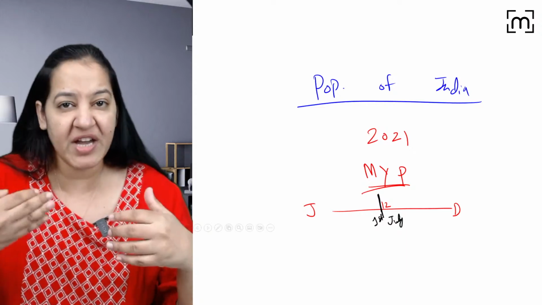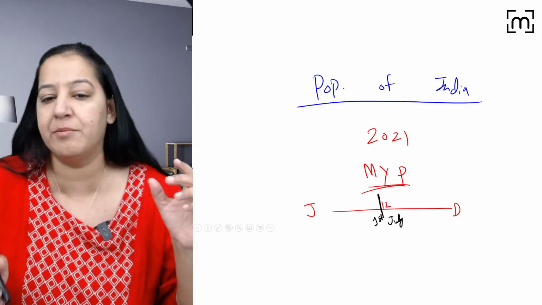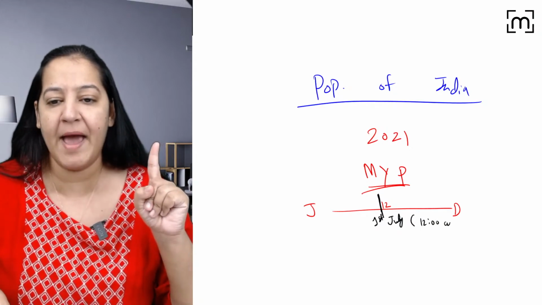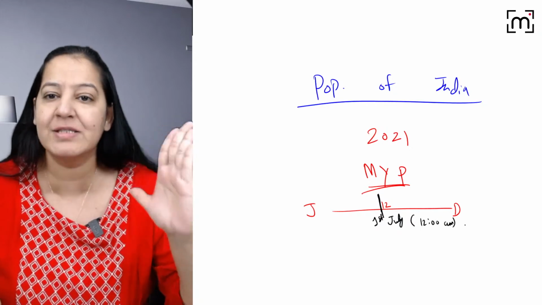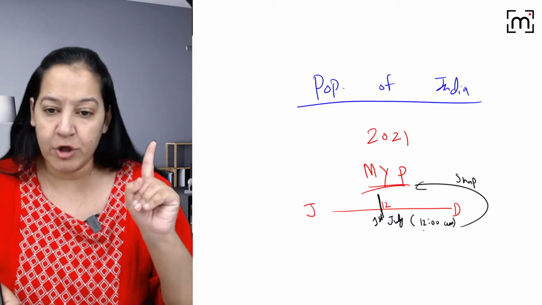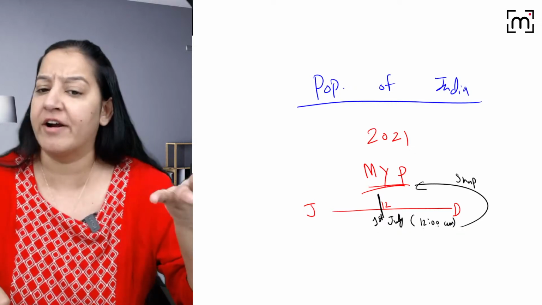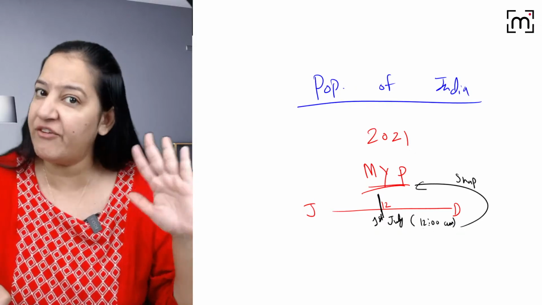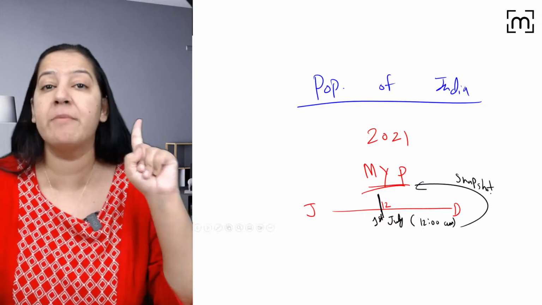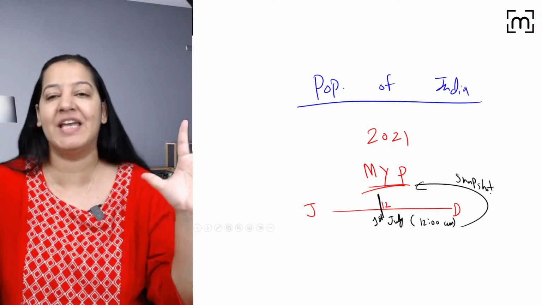But it is changing every second, so you have to tell me the time also. On 1st July, it's 12 a.m. The snapshot at that point is known as mid-year population. You have to take a snapshot. The very next second, 12:01:02, it will differ, and 1 second before, 11:59, it will also differ. But it is the snapshot at 12 a.m. on 1st July that is known as mid-year population.